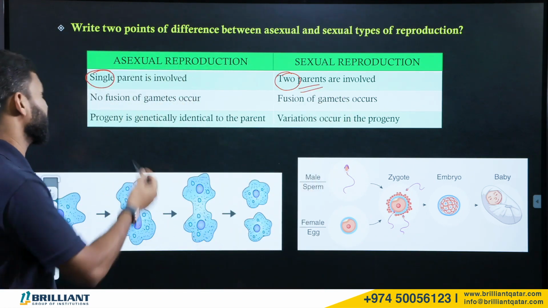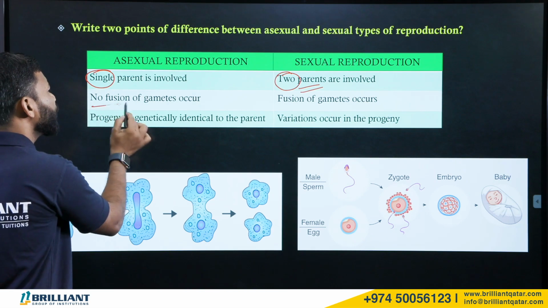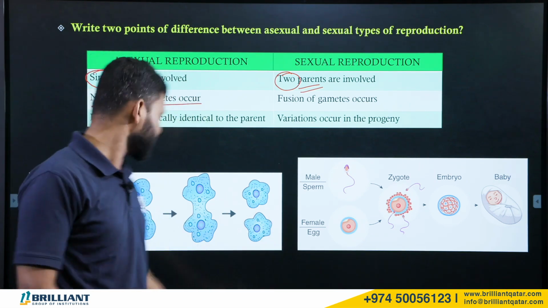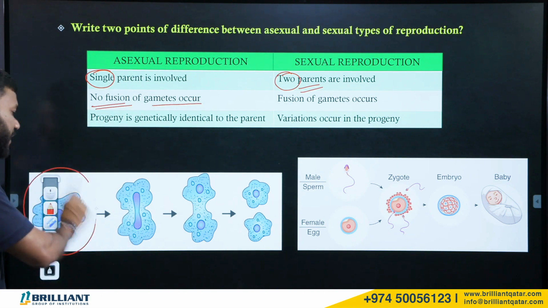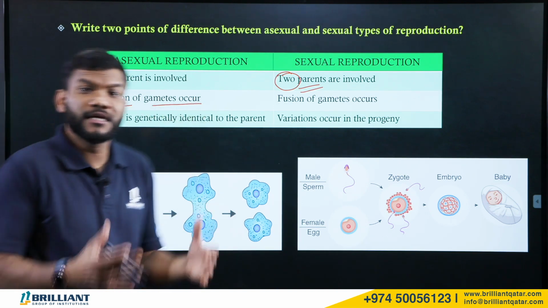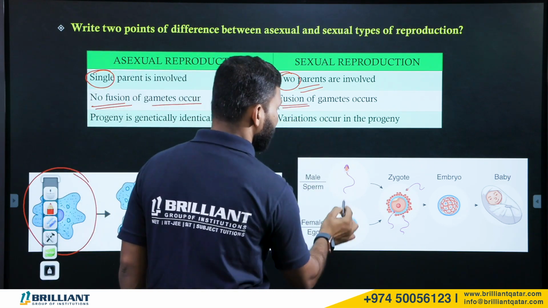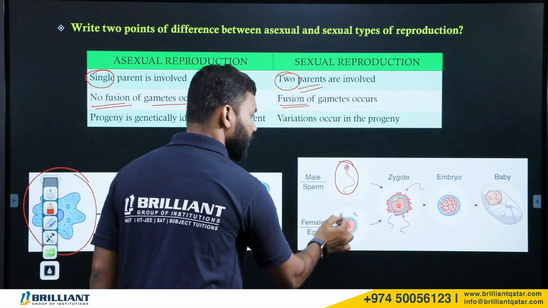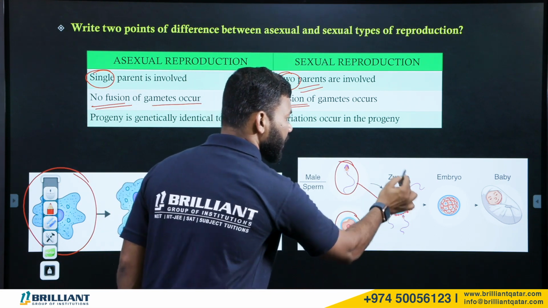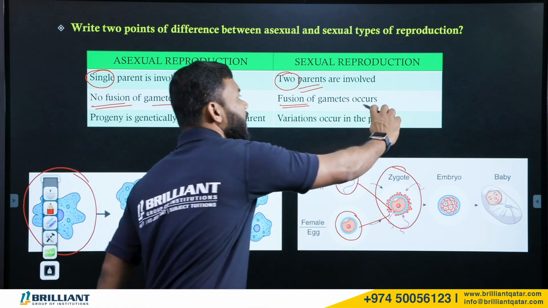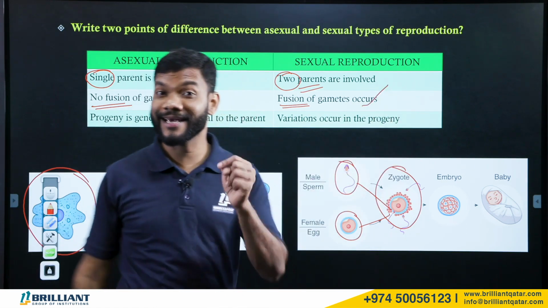First important difference. Second one, no fusion of gametes occurs, because there are no gametes. In asexual reproduction, you cannot see any gametes, right? So there is no fusion, no mixing of gametes, but there is a fusion of gametes in this. Look here, the male gamete will fuse with the female gamete to form a zygote, we call it fertilization, right? So fertilization happens in sexual reproduction.